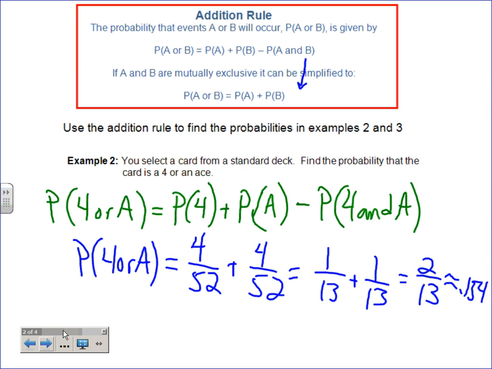So does that make sense to you that if you went to a standard deck of cards and you wanted to get a 4 or an ace, that you would be able to do that about 15% of the time? Get a 4 or an ace if you just pick one without looking? That's believable, isn't it? I mean, if I would have said 50%, then you'd be like, wait a minute. I don't know, it might be a weird deck of cards you got there. All right. But that does make sense. Okay. So do you see how the or works? You want one or the other, not and. You don't want them both to happen, just one of them. Okay.